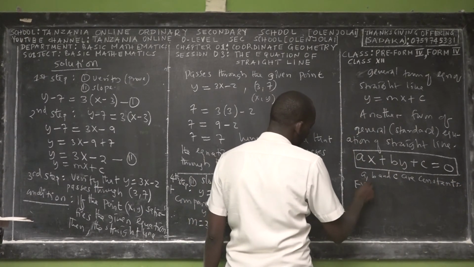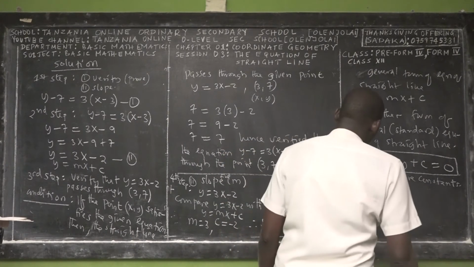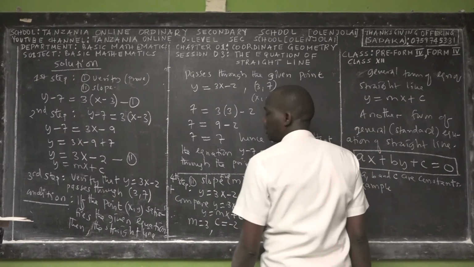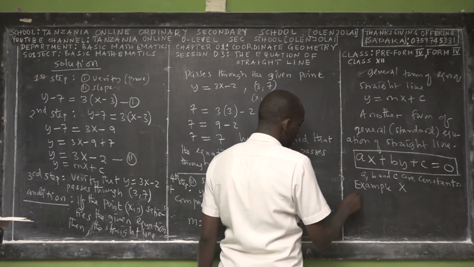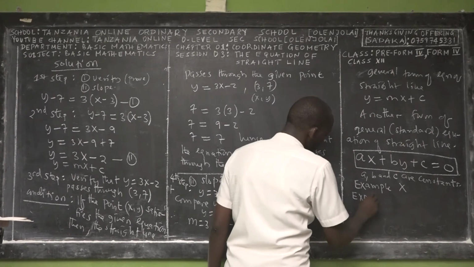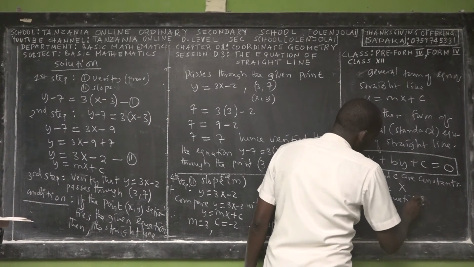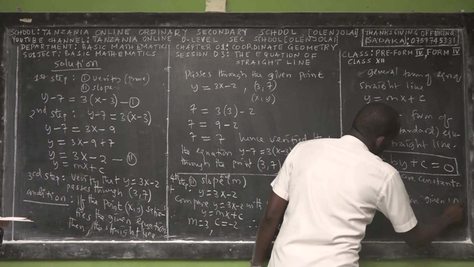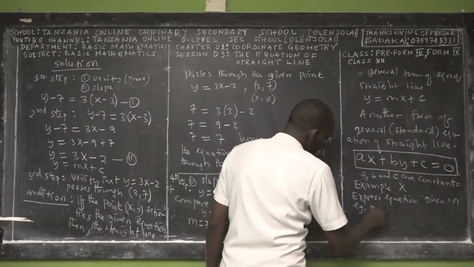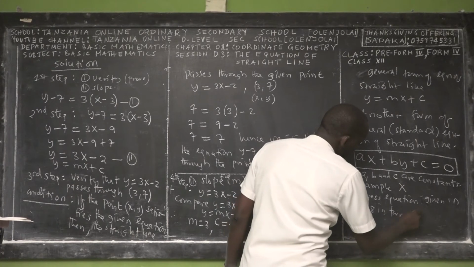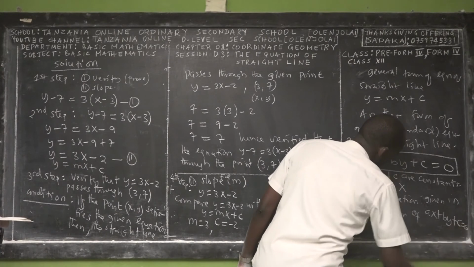So here we have an example. Example 9, just to make you understand. Express the equation given in example 8 in the form of ax plus by plus c is equal to 0.